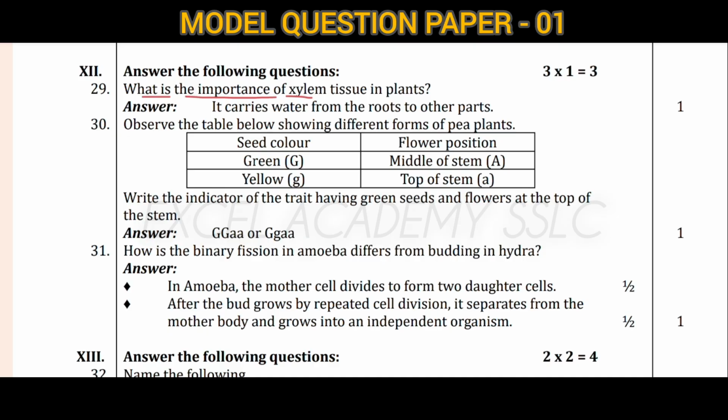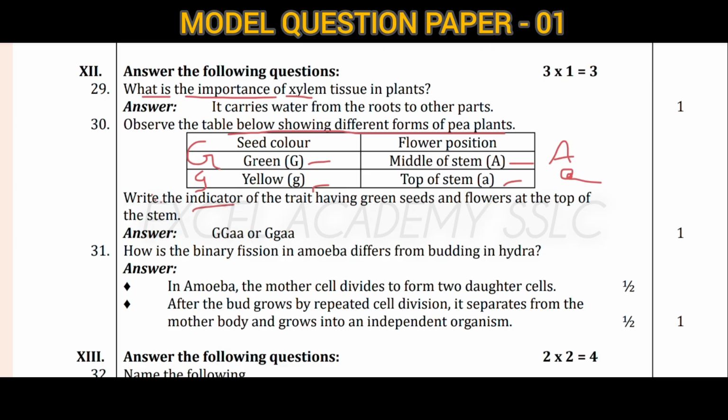Next question. Observe the table below showing different forms of pea plant. Here you have green, middle of stem, yellow and top of stem. Green will be taken as capital G, middle of stem is flower position, capital A. Yellow will be small g, top of stem will be small a.